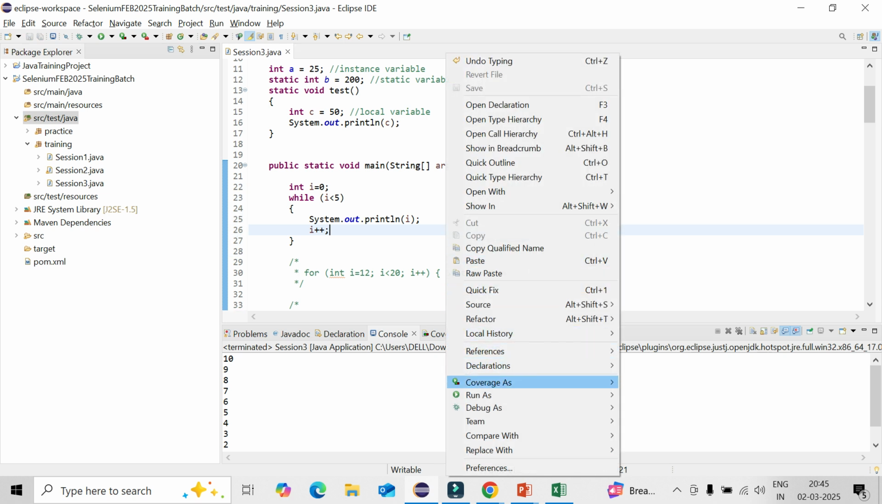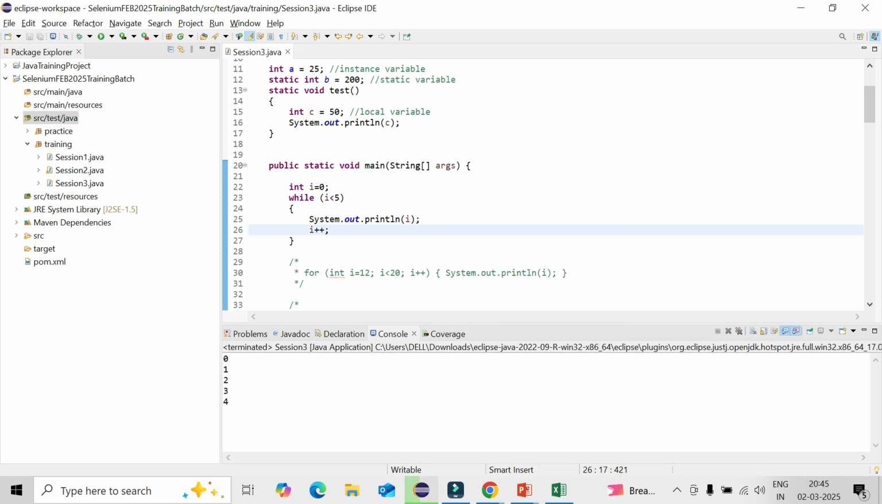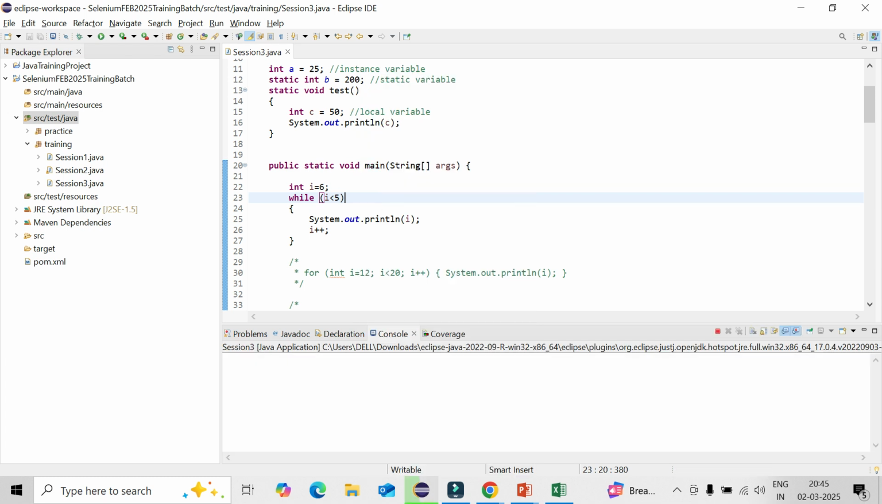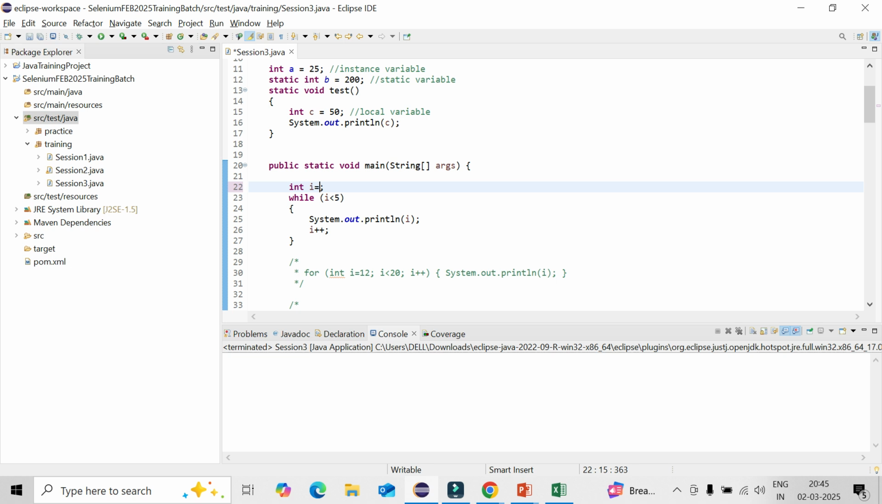So that is the way it will be there. You could say 0, 1, 2, 3, 4. But in case the condition is not matching, say starting with 6, but my condition is i less than 5, it will not print anything. Output will be blank, right? So that is the while loop.